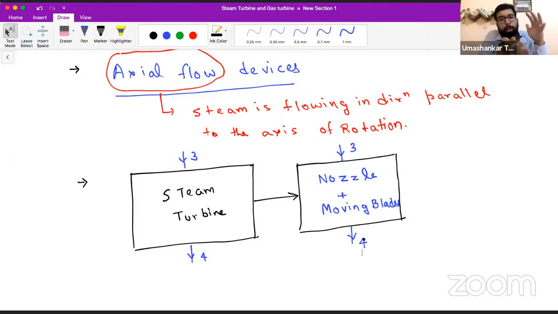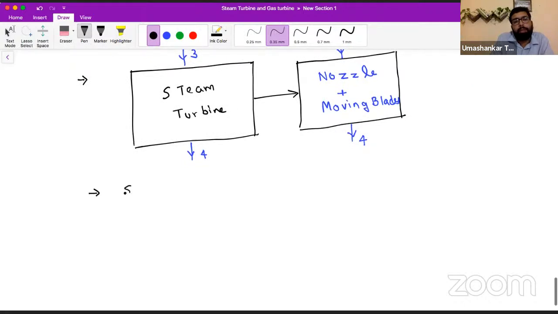Now, in the Rankine cycle, in the previous GATE syllabus, what we were seeing was that steam enters the steam turbine at this state, exits from the steam turbine at this state, and we get some work out of it. Now we will say the steam turbine is an assemblage of... Let's make some English out of it. So, steam turbine is an assemblage of